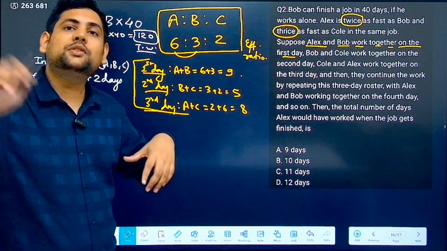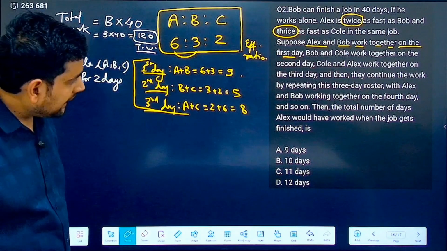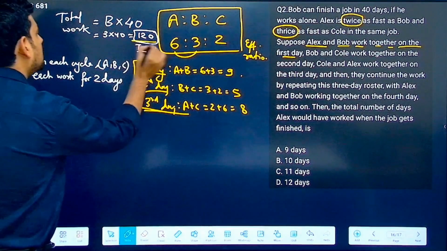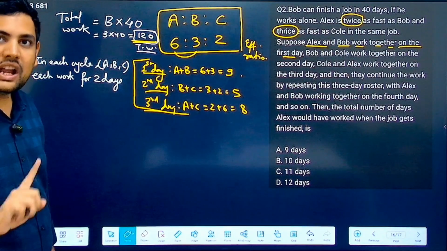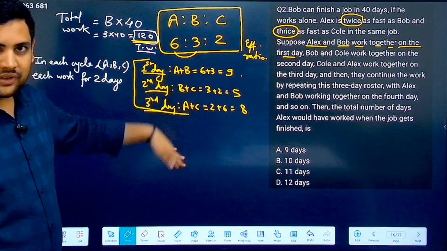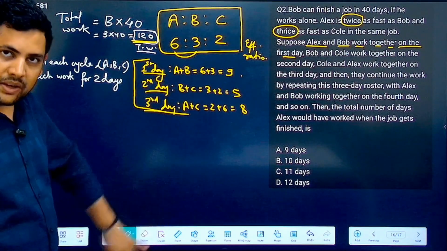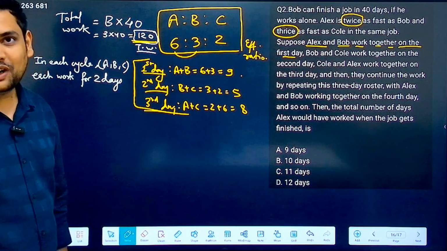How much do I have to reach to complete the work? So I have to reach 120. I have to reach 120 using this pattern. So I have to add 9 plus 5 plus 8, 9 plus 5 plus 8, and keep on doing this till I reach 120.